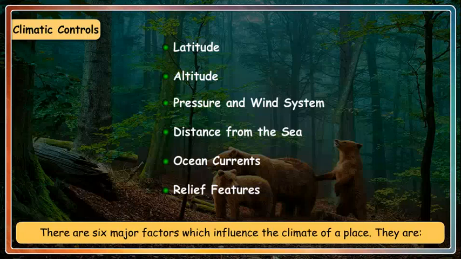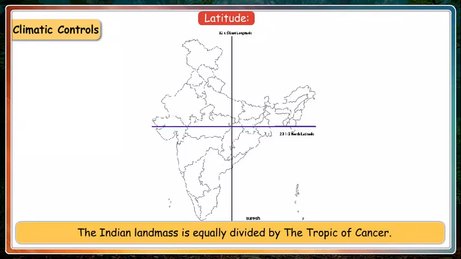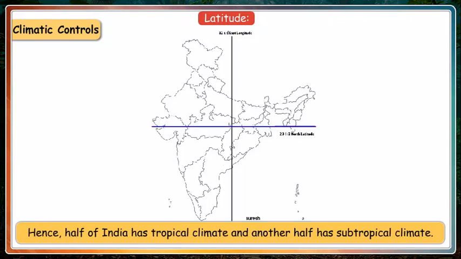Climatic controls. There are 6 major factors which influence the climate of a place. They are latitude, altitude, pressure and wind system, distance from the sea, ocean currents and relief features. Latitude. The Indian landmass is equally divided by the Tropic of Cancer. Hence, half of India has tropical climate and the other half has subtropical climate.